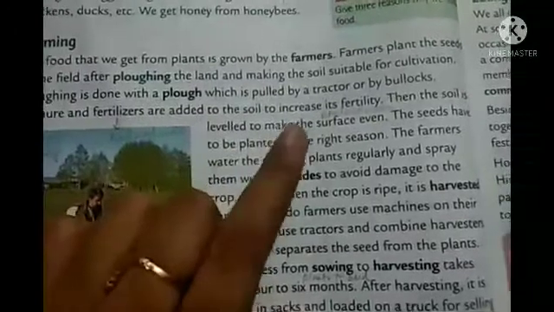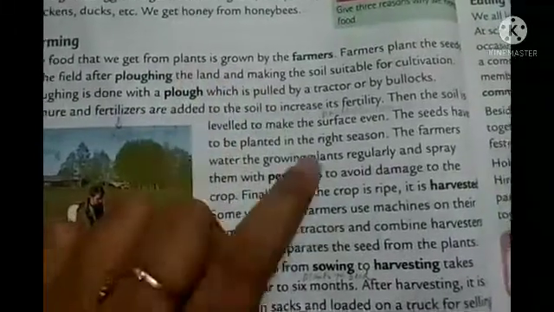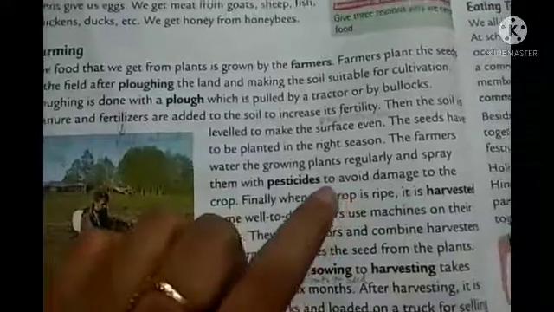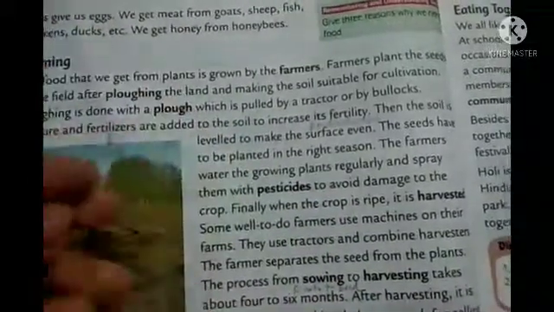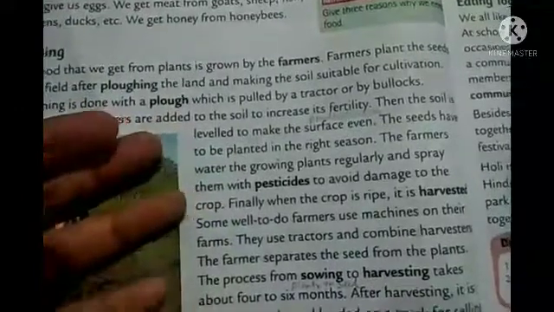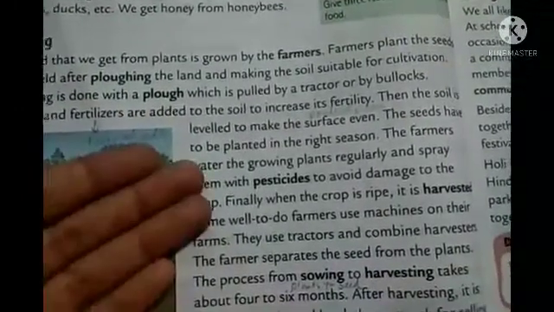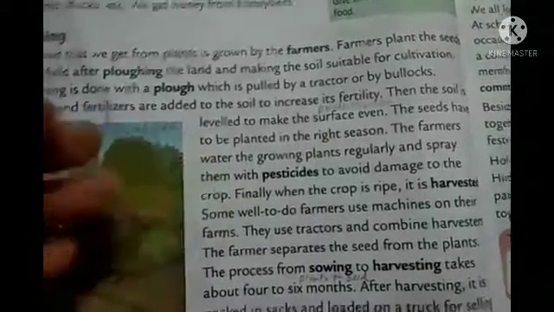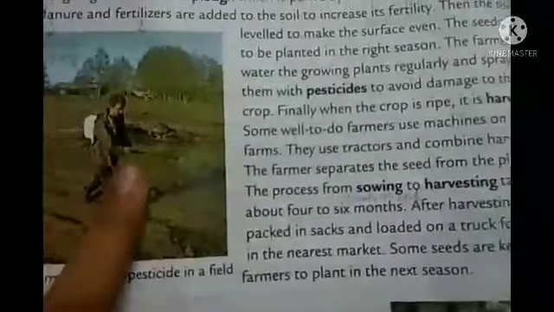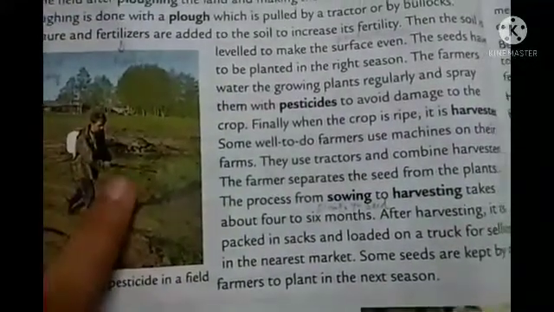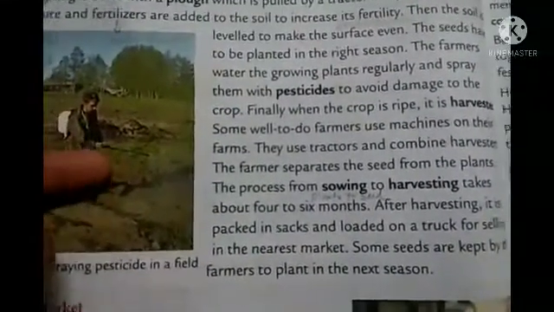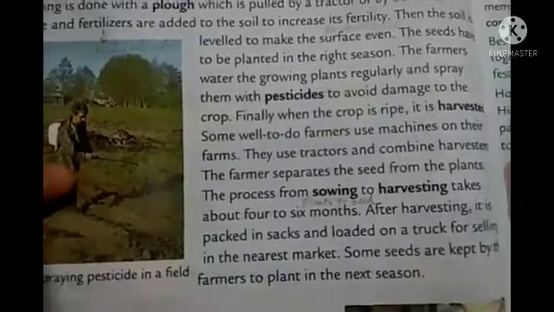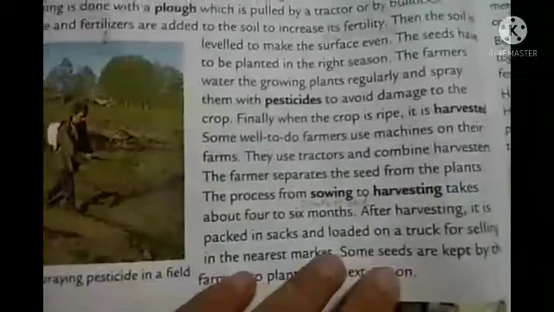First of all they level the surface, then the seed has to be planted in the right season. As you know, different crops grow in different seasons, right? So the farmers water the growing plants regularly, and as I told you, they spray pesticides to avoid damage to the crop. And finally, when the crop is ripe, then it is harvested. Harvested means cutting off crops.